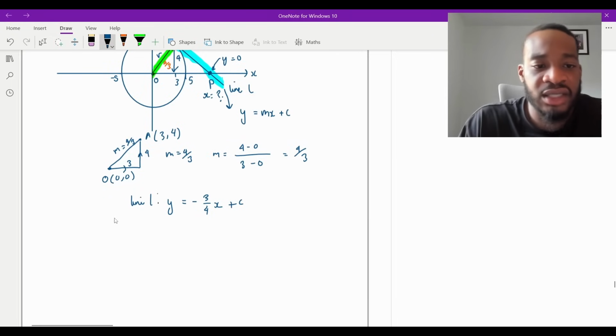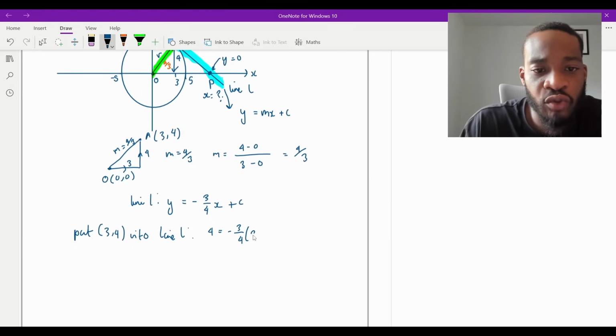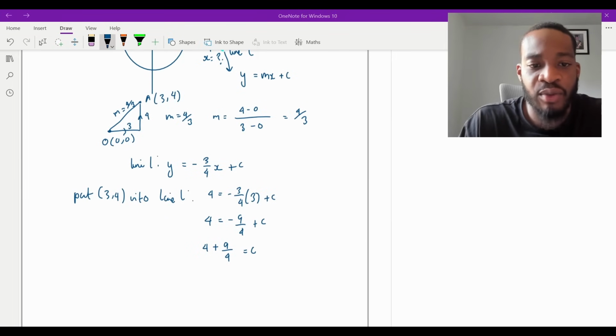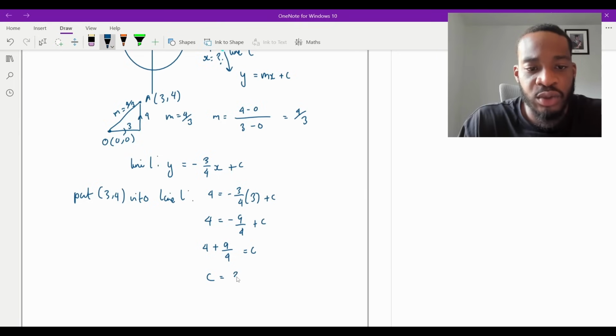So doing that, I'm going to say put 3, 4 into L. Yep, into line L. And that would be 4 is equal to minus 3/4, and then x is 3 plus c. And then that way you have 4 is equal to, remember, you can use your calculator here. That's just going to be minus 9/4 plus c. And then I can add that on. So 4 plus 9 over 4 is going to equal c. And then you can just put this in your calculator. 4 plus 9/4 is going to be 25 over 4. So c is going to equal 25 over 4.